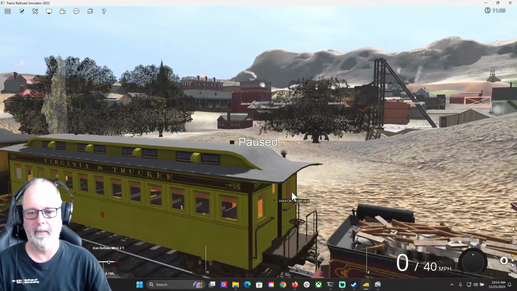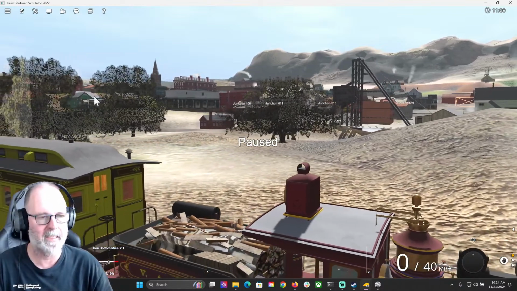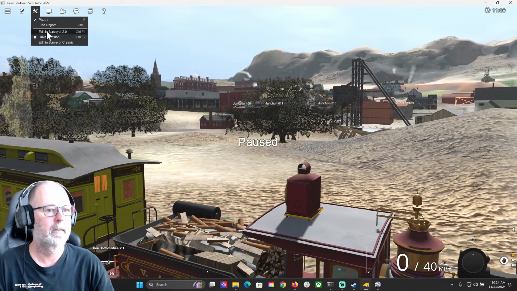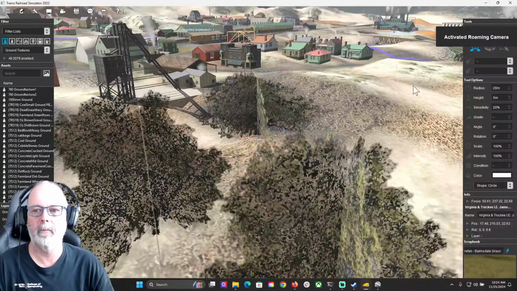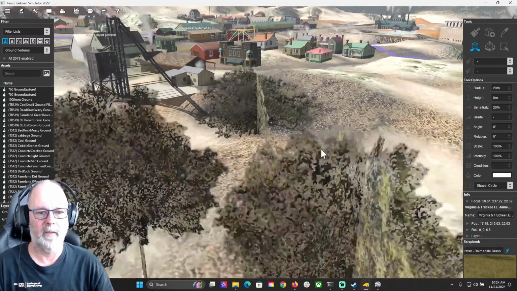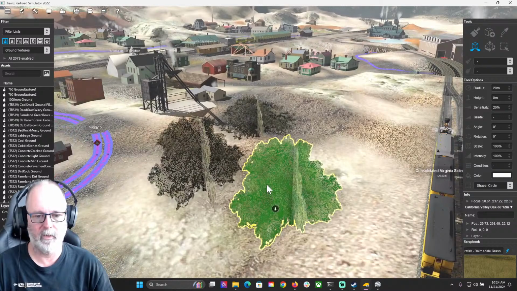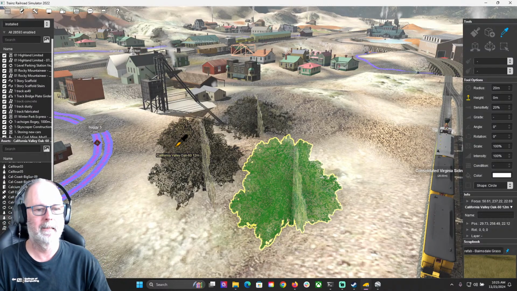Huh, pretty interesting. And then look at this random collection of sticks that they've got. I wonder if those are all assets. Let's go back into Surveyor. No, because the whole locomotive is an asset, right? Yeah, so, okay. Now let's take a look at some other stuff here. I want to look at these trees and just see how these are built. Where are these from? California Valley Oak. That's really appropriate in Virginia City, huh?